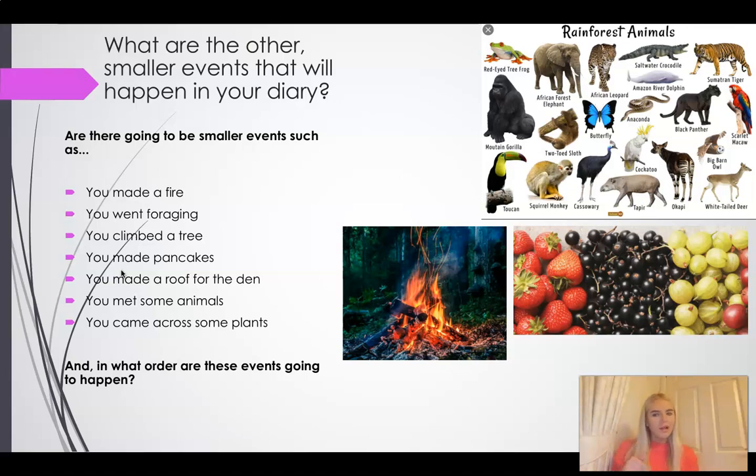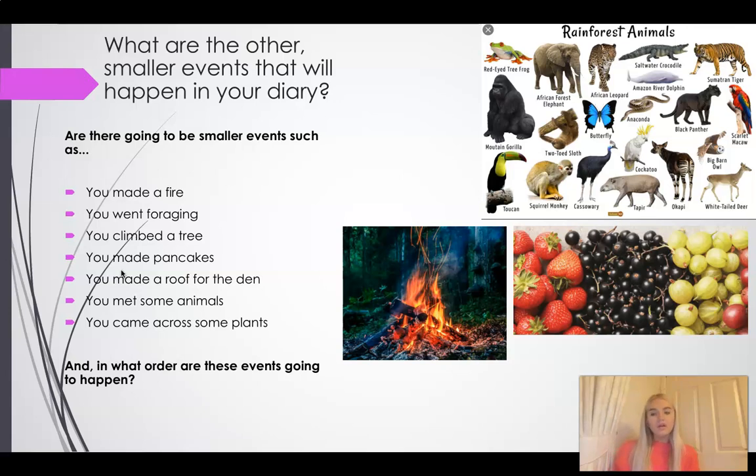Now, I've come up with a list of small events that have happened in the story The Explorer so far. First, I've said you made a fire. I've said you went foraging. Who remembers what that word means? That's right, hunting for food. You climbed a tree. You made pancakes. You made a roof for the den. You met some animals and you came across some plants.